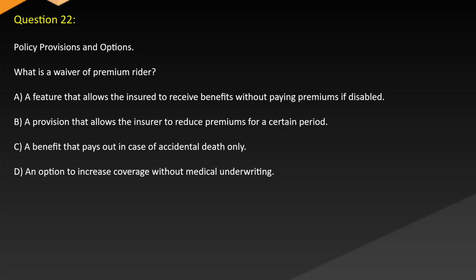Question 22. Policy provisions and options. What is a waiver of premium rider? A. A feature that allows the insured to receive benefits without paying premiums if disabled. B. A provision that allows the insurer to reduce premiums for a certain period. C. A benefit that pays out in case of accidental death only. D. An option to increase coverage without medical underwriting.